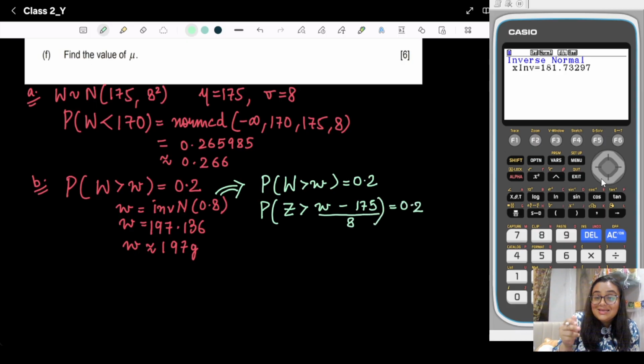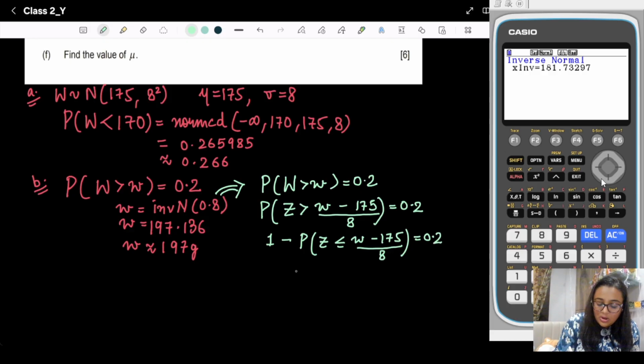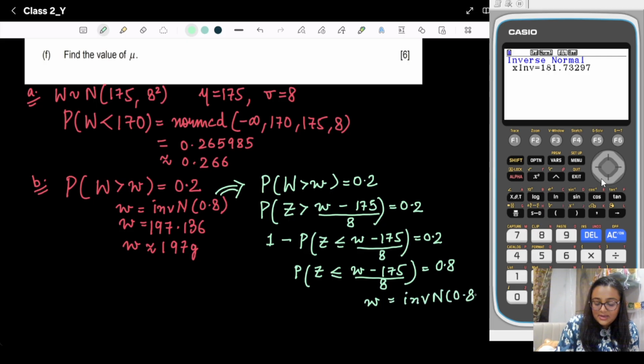But it's greater than, so we need to take 1 minus the probability that Z is smaller or equal to w minus 175 by 8, equal to 0.2. When you solve this, you get Z is smaller or equal to w minus 175 by 8, equal to 0.8, so w is equal to inverse normal 0.8.